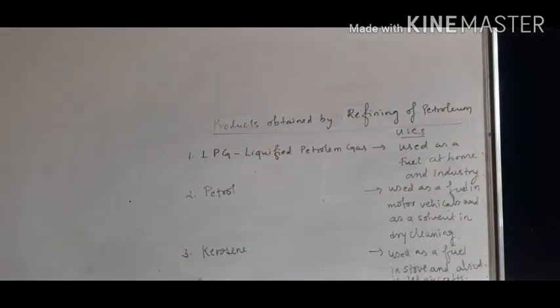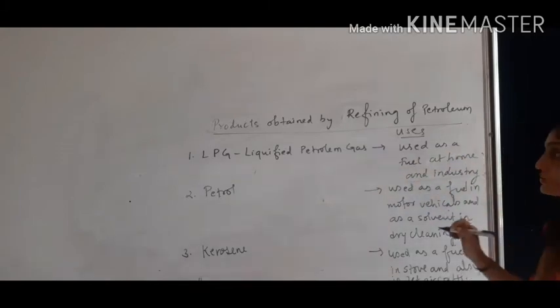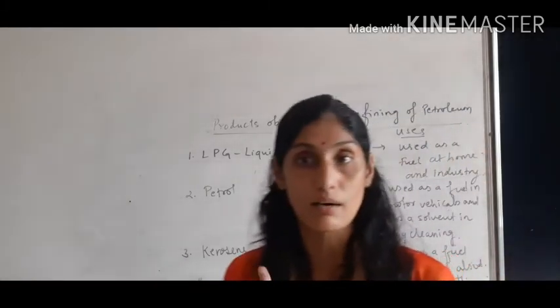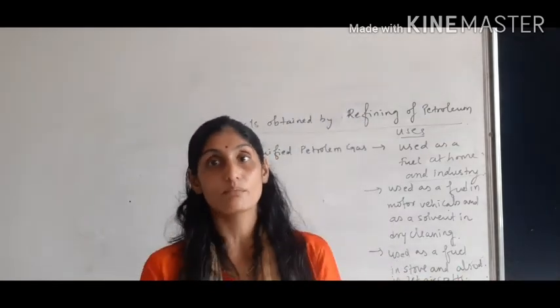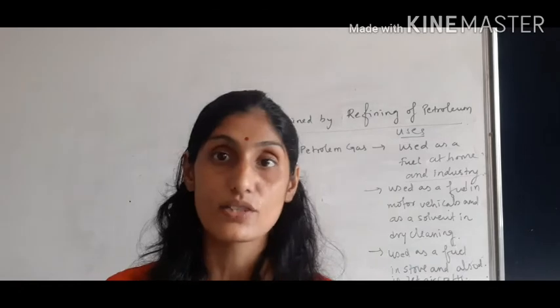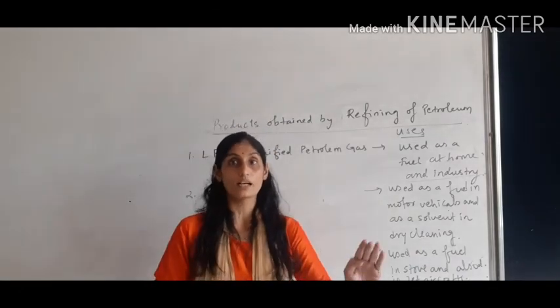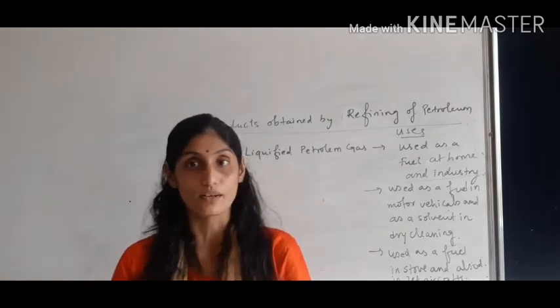Where it is used, children? It is used as a fuel at home as well as in the industry. So the very first component which is separated by the refining of petroleum is LPG, which is there in the gaseous form. It is used as a fuel in the home or in the industry. Okay, that is the first component.